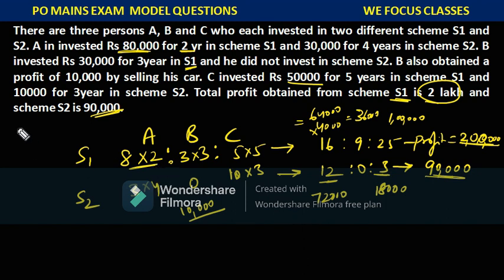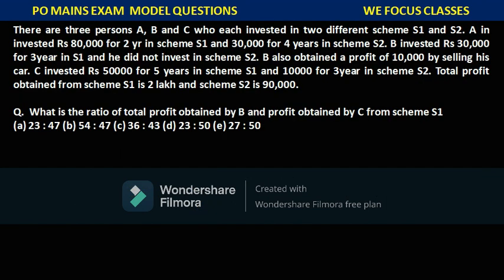Now we will see the next question. So we have solved the data and we got the profits in each and every scheme for each and every individual. Now we'll try to solve one of the questions given. The question is: what is the ratio of total profit obtained by B and profit obtained by C from scheme S1? Here the ratio is asked for total profit obtained by B.